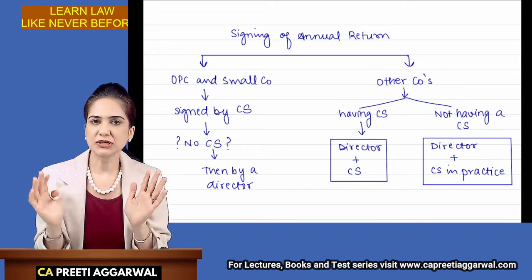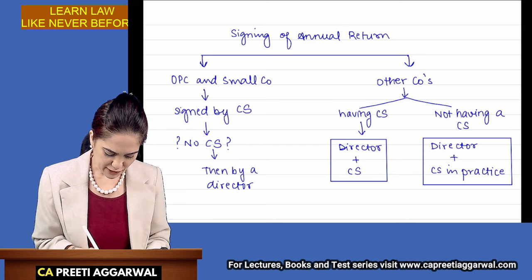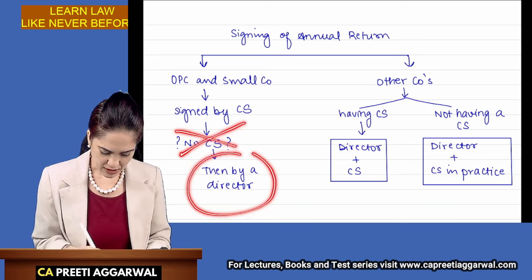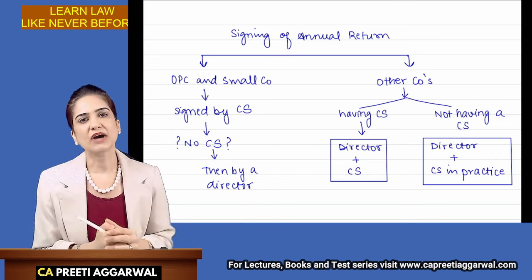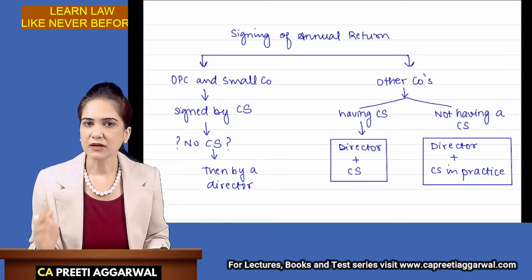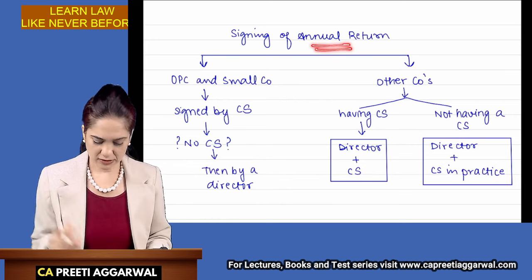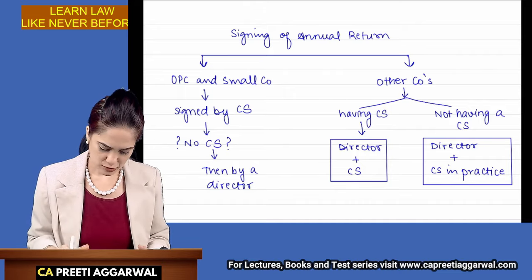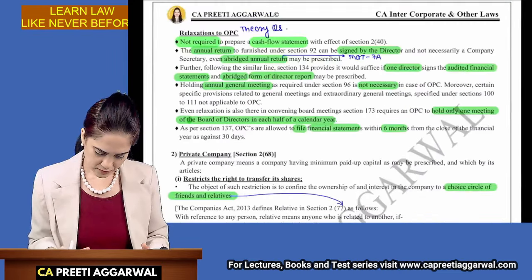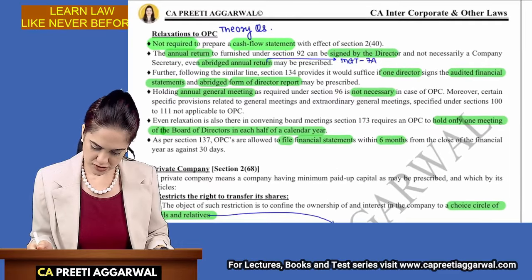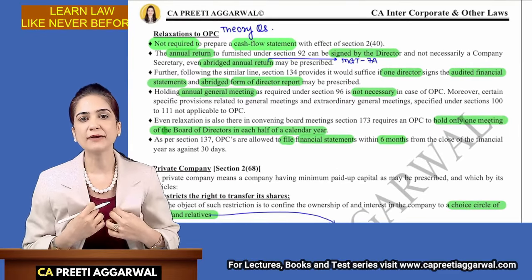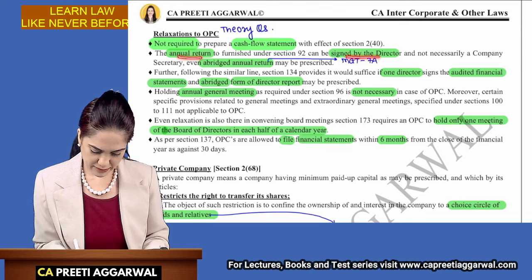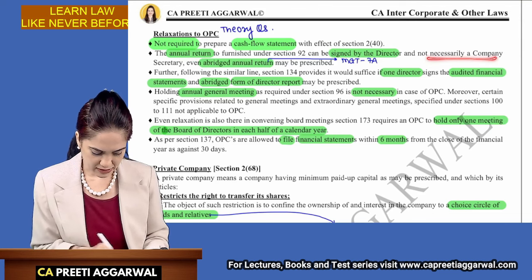But relaxation is given to a one-person company. If you don't have a company secretary, then it is sufficient if the annual return is signed by the director only. Annual return can now be prepared in the abridged form in Form 7A. So that is one amendment which was made a few attempts back. So annual return can be signed by a director, not necessarily a company secretary.